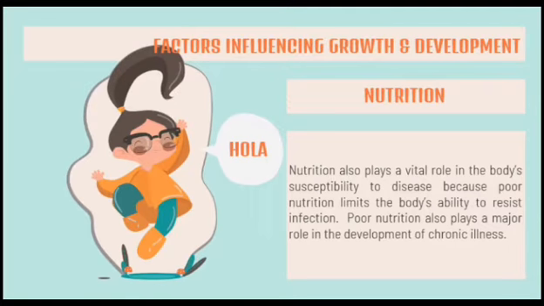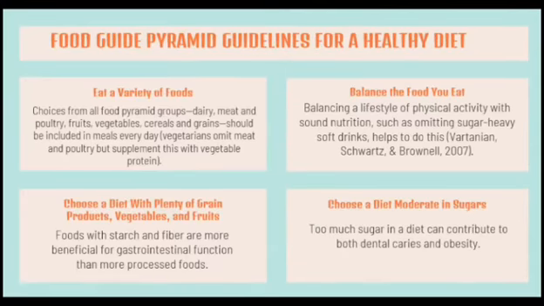Factors influencing growth and development. Nutrition. Nutrition also plays a vital role in the body's susceptibility to disease because poor nutrition limits the body's ability to resist infection. Lack of calcium could leave a child prone to rickets, a disease that affects growth by causing shortening or bowing of long bones. Lack of vitamins can lead to visual impairments, poor healing, and poor bone growth. Poor nutrition also plays a major role in the development of chronic illness.